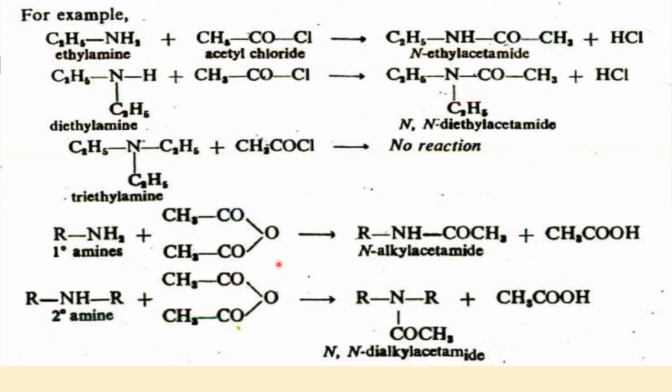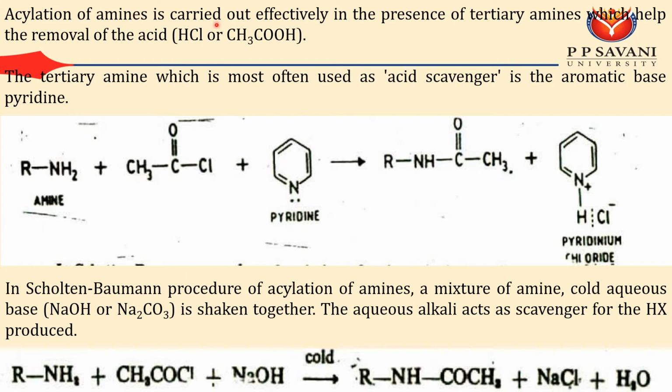Suppose the same thing, if I have some kind of anhydride, I can break the bond from here, and then COCH3 will attach here, and this H is attached here and forms acetic acid. Similarly, from this, if I have a hydrogen, this will attach here, and I will get acetic acid. So this we had already discussed, that in these reactions we can get a byproduct, either HCl or acetic acid.